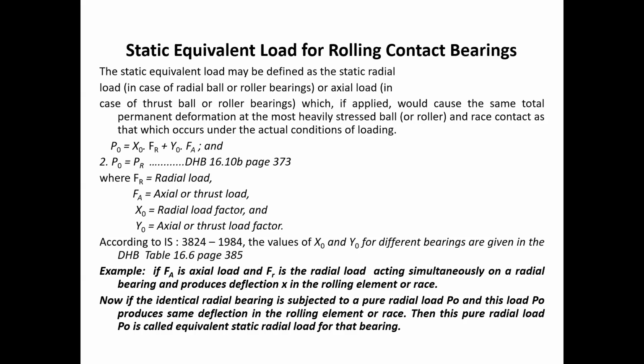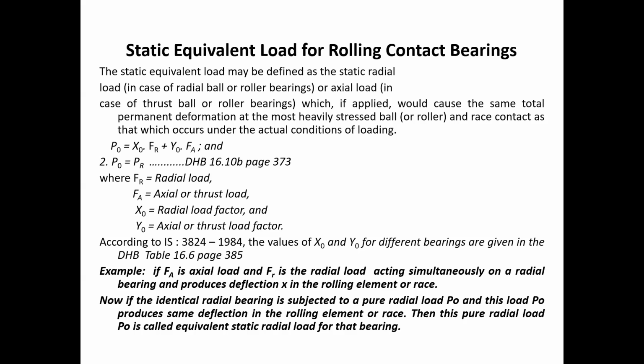So static equivalent load can be defined as the equivalent radial load or the axial load, as the case may be, of radial load bearing or axial load bearing.